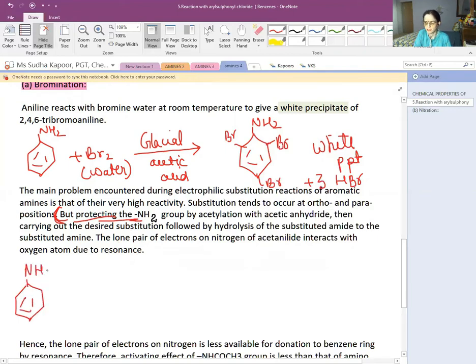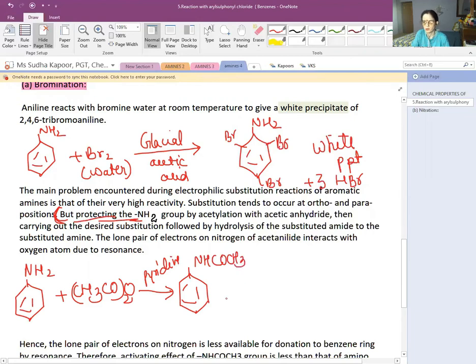If we have taken NH2 and we are using acetic anhydride, that is (CH3CO)2O, or using acylation here also, then what happened in this case? In the presence of pyridine, NHCOCH3 is obtained. Now if we add bromine at this position in the presence of acetic acid, then only the major product is formed. NHCOCH3, and the major product, that is the para-bromo derivative, is obtained.